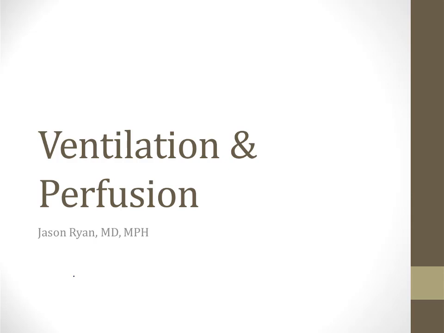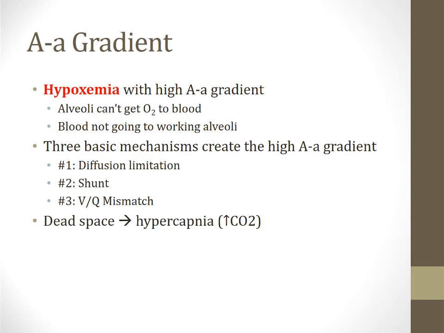Hello everyone and welcome to our module on ventilation and perfusion. In the video on hypoxia, I talked about the AA gradient and how this can help you determine the cause of hypoxemia. Also in that video, I mentioned that when there was hypoxemia and a high or increased AA gradient, this meant that the alveoli can't get oxygen to the blood or that the blood is not going to working alveoli.